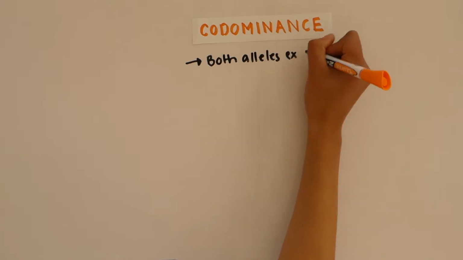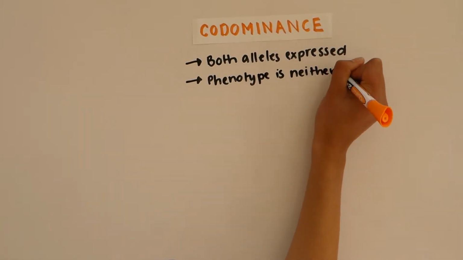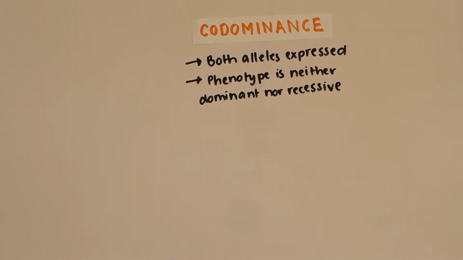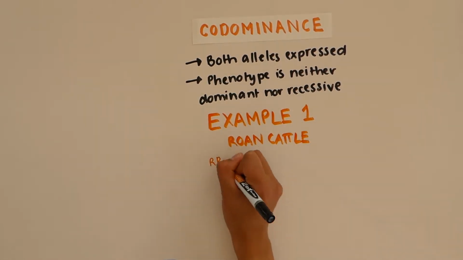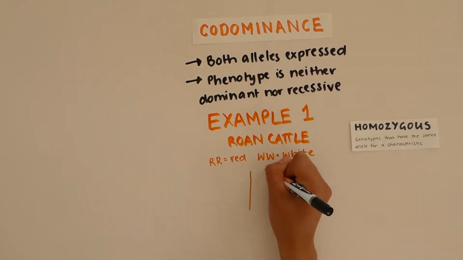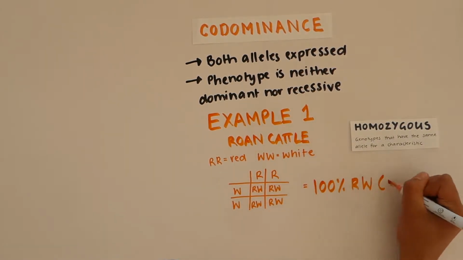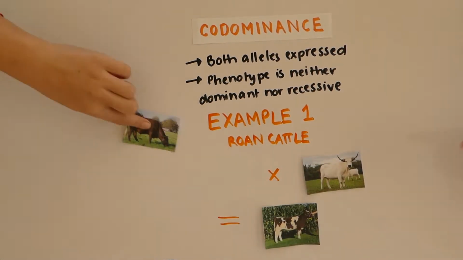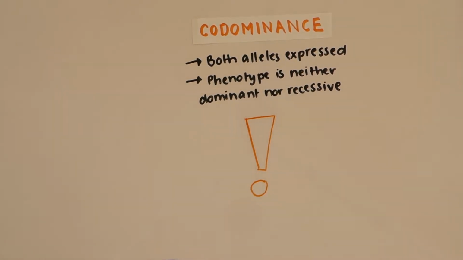Codominance occurs when both alleles in a heterozygous gene pair are simultaneously expressed, meaning the offspring's phenotype is neither dominant nor recessive. For this example, we'll let a capital R represent reproducing red cattle and a capital W represent reproducing white cattle. When a homozygous red cow is crossed with a homozygous white cow, 100% of their offspring will express a codominant roan colour. Remember, there is no blending of the characteristics, but instead both alleles can be seen, showing both red and white